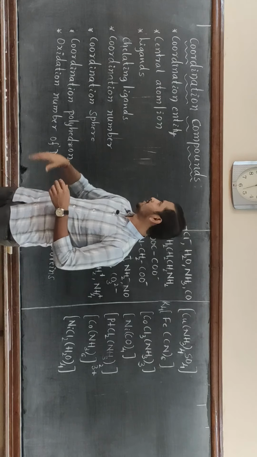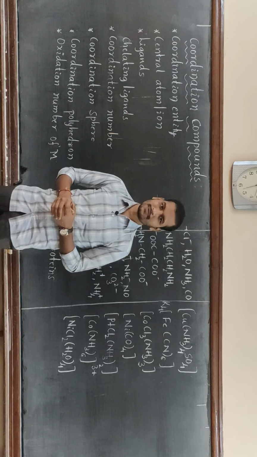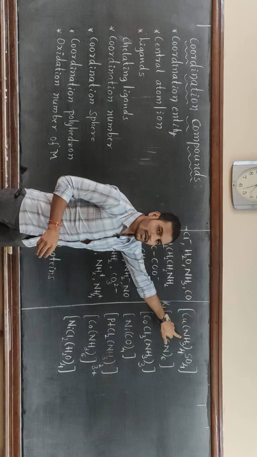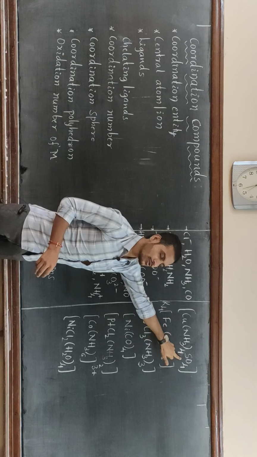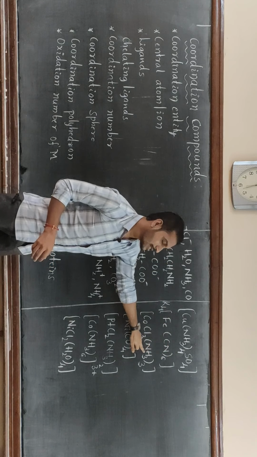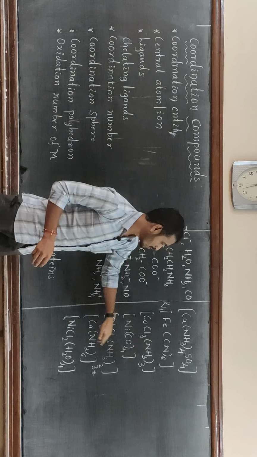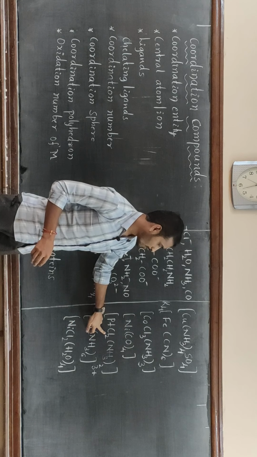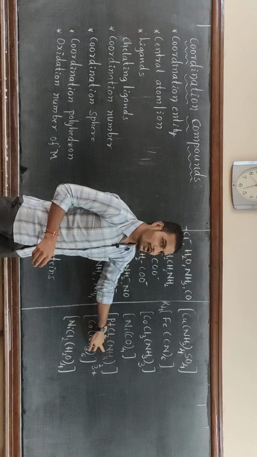Next definition is ligands. In this case, ammonia molecules, sulfate ions, cyanide ions, chloride ions, amine molecules, then carbon monoxide CO, then chloride ions, again ammonia molecules.